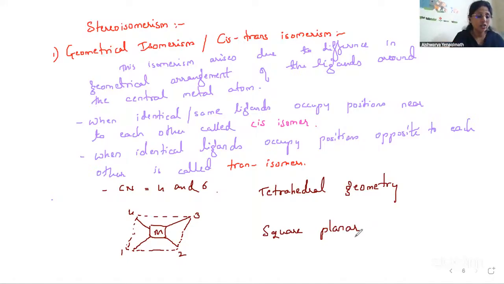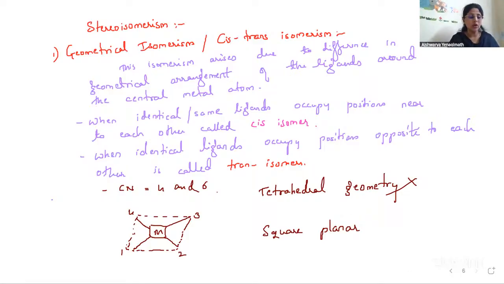In tetrahedral geometry, all four ligands are symmetrical and arranged equivalently with respect to one another. As such, geometrical isomerism is not possible, therefore we never speak about this. In square planar geometry, the four ligands occupy positions at the four corners with the metal ion at the center, and they all lie in the same plane, not one above and one below.